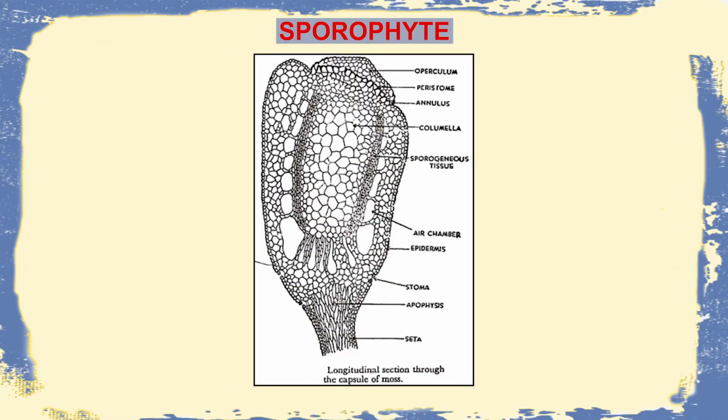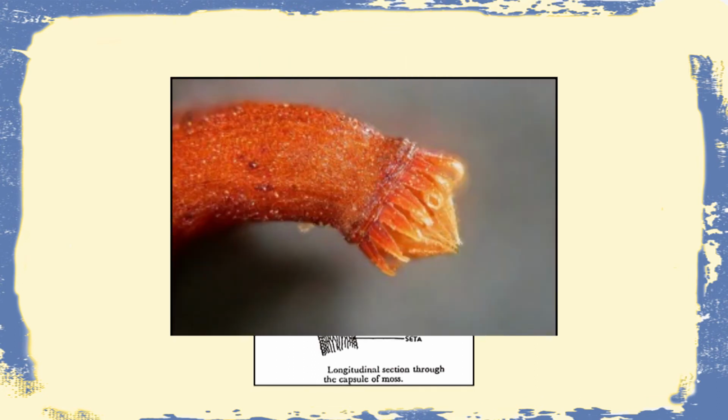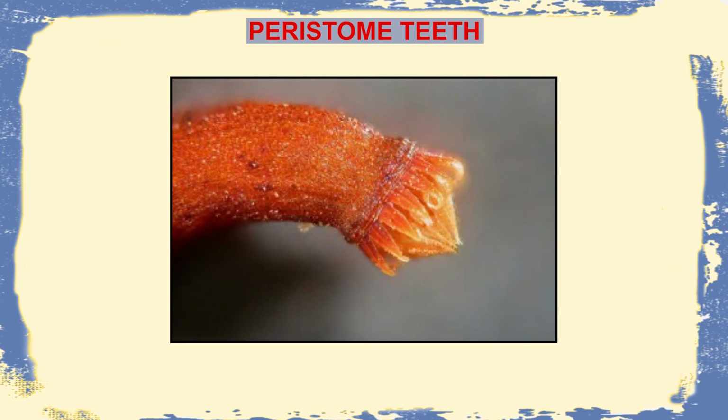The sporophytic structure is usually a complex structure which comprises the topmost region known as the operculum. This operculum acts as a lid-like structure which protects the entire sporophytic structure. Beneath the operculum are certain teeth-like structures, as we can see here, which form the peristome, a major opening to this entire sporophyte. And beneath the peristome is a circular ring-like structure known as the annulus.